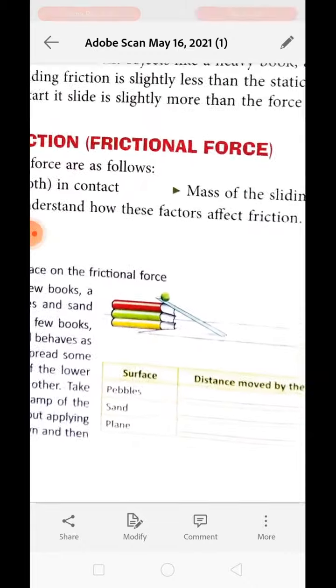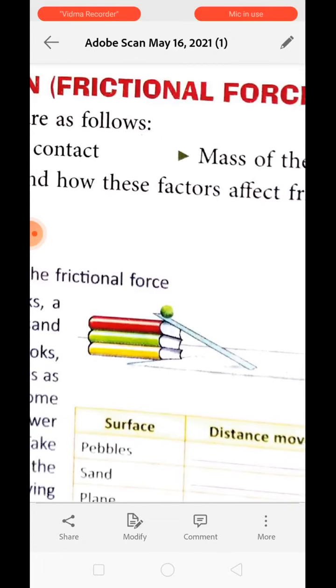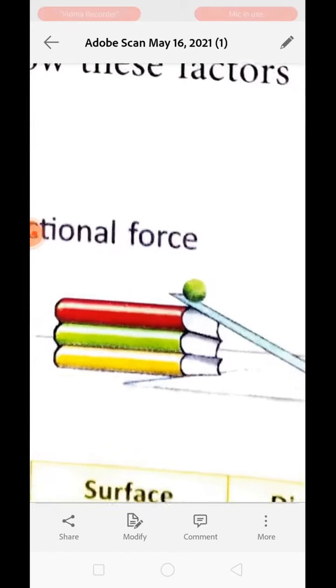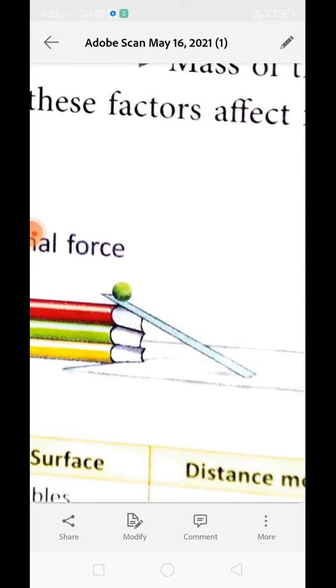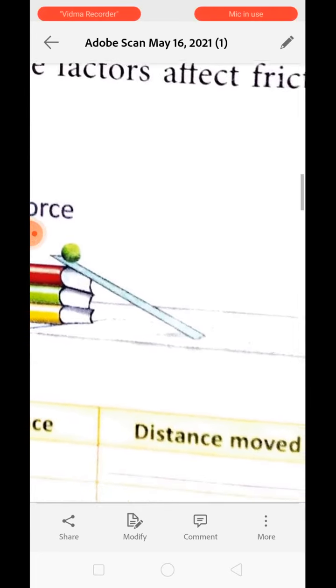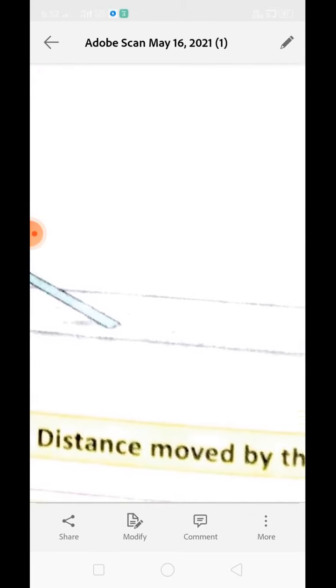Now to understand this, we have activity number 2. See over here, we will use a book, a writing board, a rubber ball, chart paper, small pebbles and sand. We will arrange the books and make a slanting surface with the help of the writing board, and below this writing board there is chart paper.